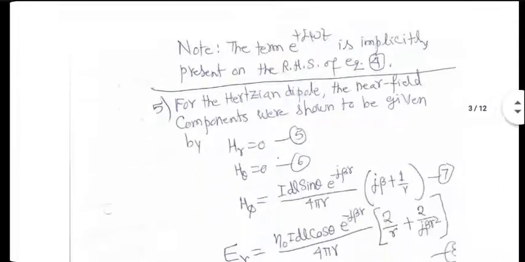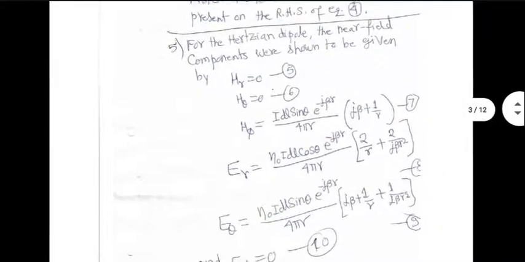And we have seen also all these equations for the Hertzian dipole. I'm repeating them so that you can easily refer to them in this document. These are near field formulas that we have derived for the Hertzian dipole. We want to reutilize them for the short dipole. Let's see how we do it. We will not do the entire derivation again for the short dipole.